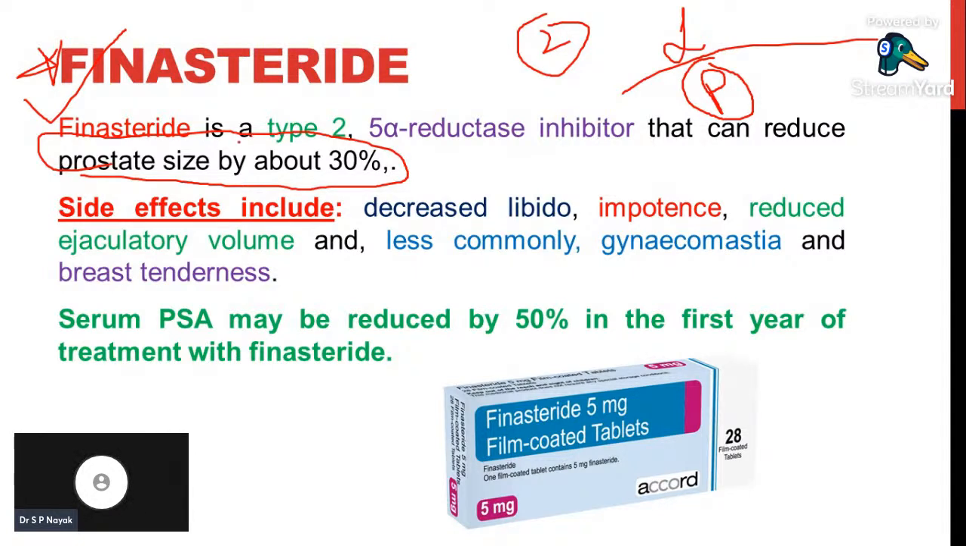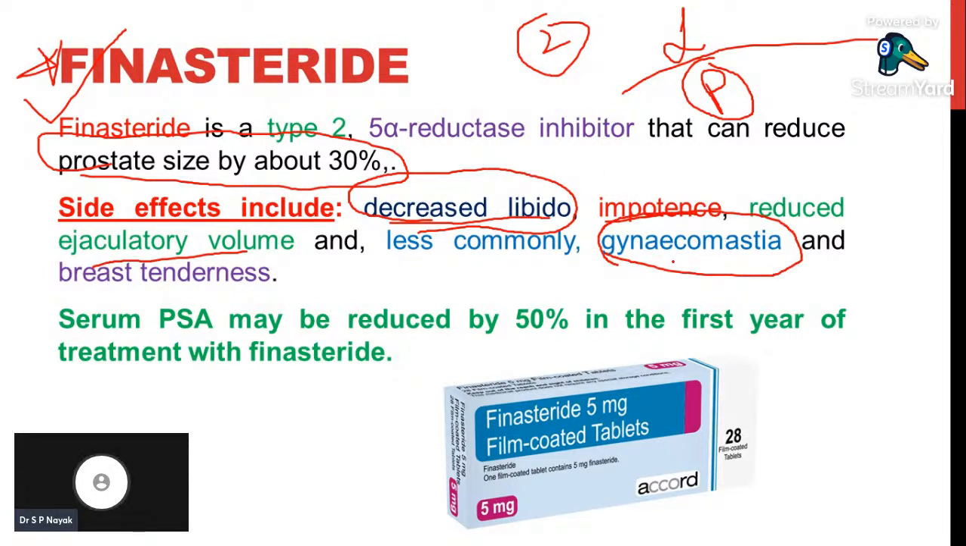And the side effects of these drugs are, finasteride will cause decreased libido. The sex drive, or the sexual activity, will be decreased due to finasteride, because finasteride is decreasing the active form, dihydrotestosterone. It may also cause impotence. It will cause reduced ejaculatory volume. The volume of ejaculations will be decreased, and less commonly, finasteride will cause gynecomastia.